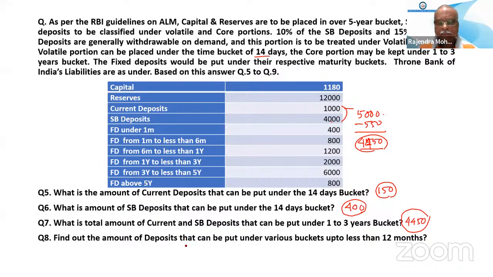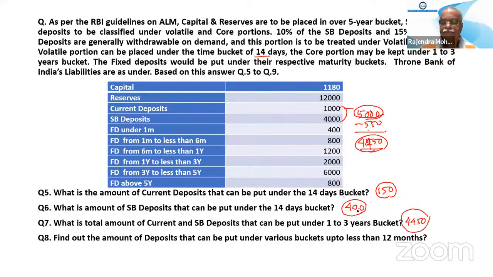Find out the amount of deposits that can be put under various buckets up to less than 12 months. Sorry, sir, how did 4,450 come? 5,000 is the total for savings and current. The 400 and 150, totaling 550, we have calculated here. This is to be put under 14 days. So the rest amount will be 1 to 3 years. So 5,000 minus 550 is equal to 4450.